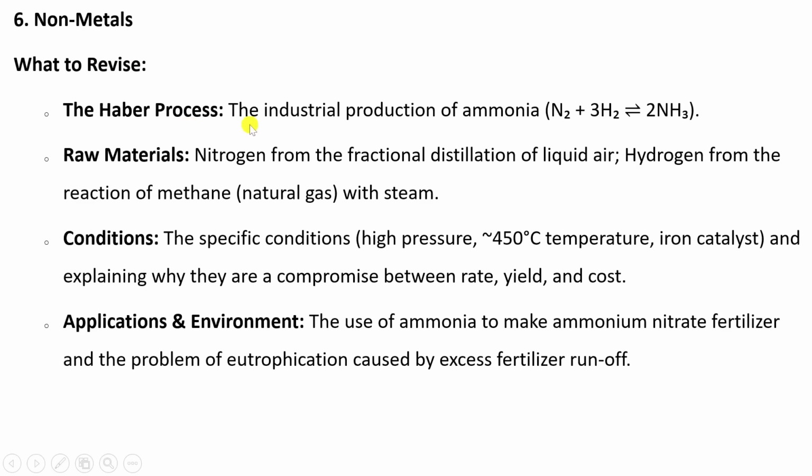here, which is the industrial production of ammonia and its formula like that, and also look at raw materials like nitrogen from the fractional distillation of liquid air, hydrogen from the reaction of methane, which is natural gas with steam. Then you need also to look at conditions, the specific conditions for the Haber process, which is high pressure at 450 degrees Celsius temperature, and the catalyst iron, and explaining why they are a compromise between rate, yield, and the cost.